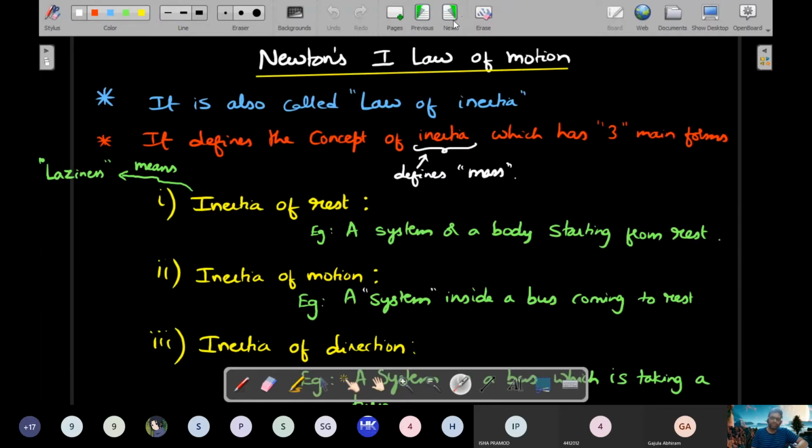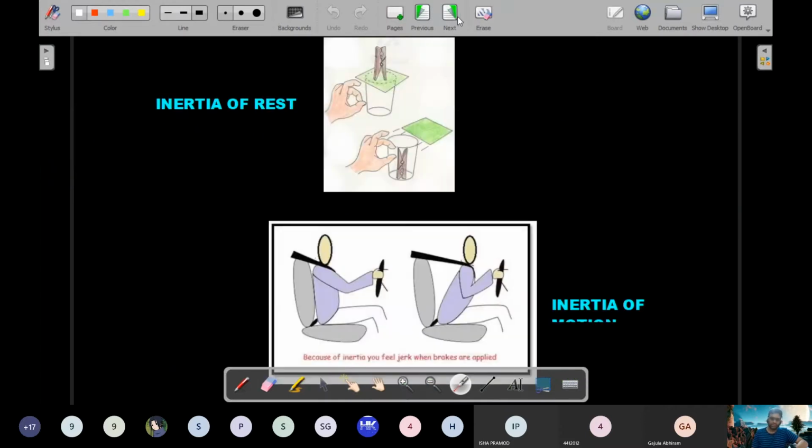Newton's first law introduced the concept of inertia. I defined different types of inertia. I gave you examples also, right? So just wanted to round it off with pictures. This is one famous example that we keep asking in theoretical questions, where you have a glass, you have kept a pin on the top of the glass using a paper, and you suddenly flick off that paper. You could see the paper flew away, and this pin, which was at rest, tries to continue in the state of rest. It doesn't want to move unless you apply a very large force on it.